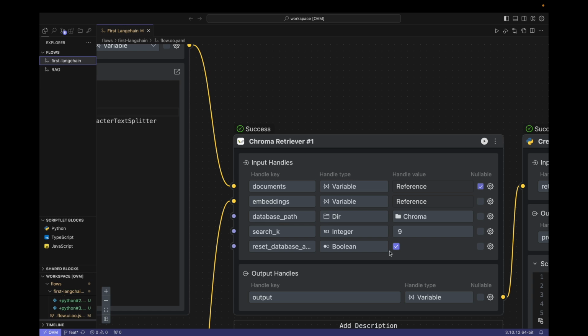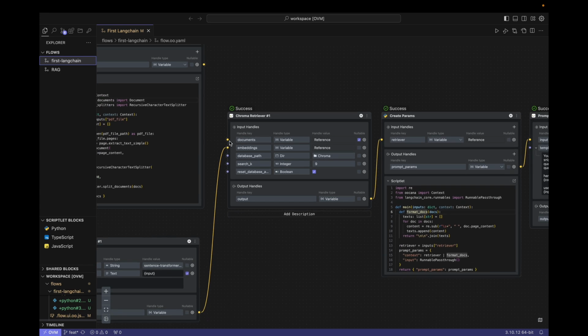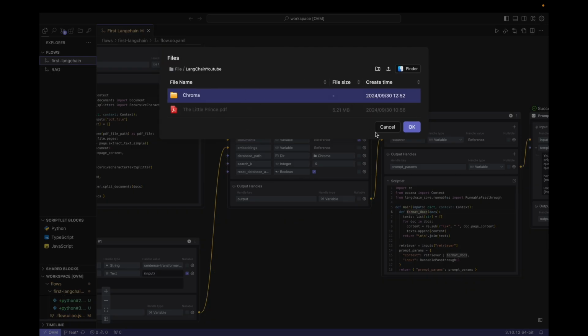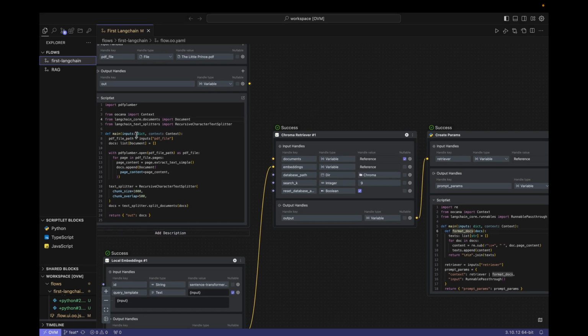However, if you no longer need to debug, you will find that it is not necessary. Reading the entire book and vectorizing it only needs to happen during the first execution. Therefore, after the first successful execution, we delete the connection here. This will force the downstream block to query the document fragments from the vector database in this folder each time, instead of executing load documents every time. In this way, the waiting time for each execution will be shorter.